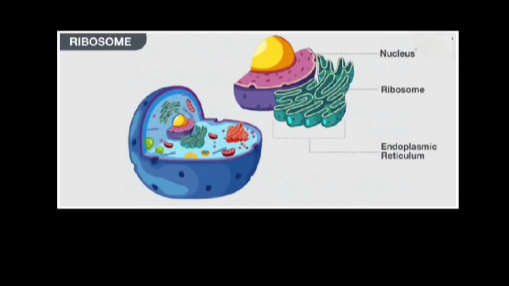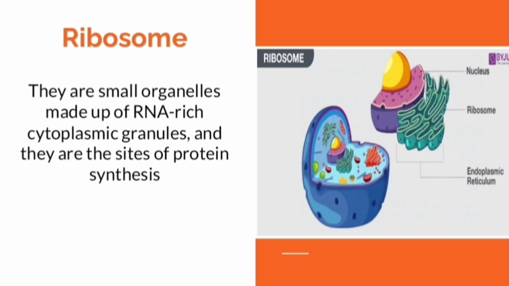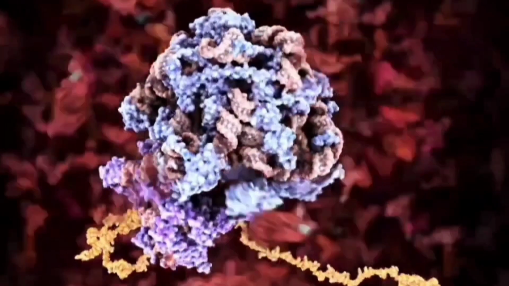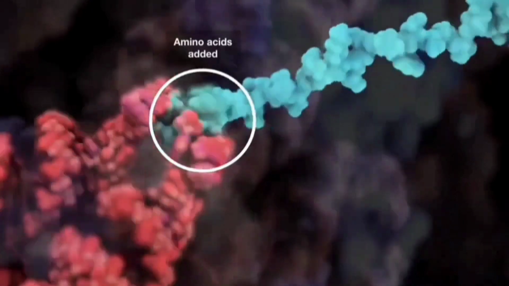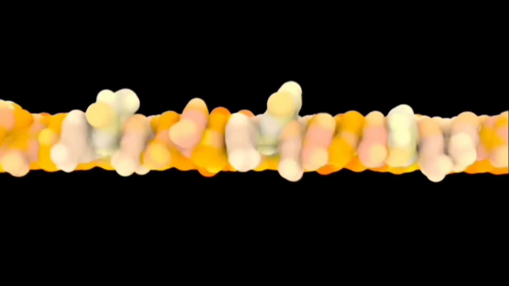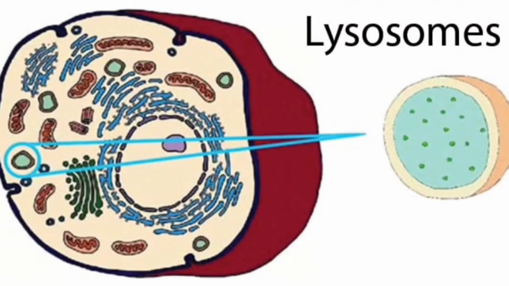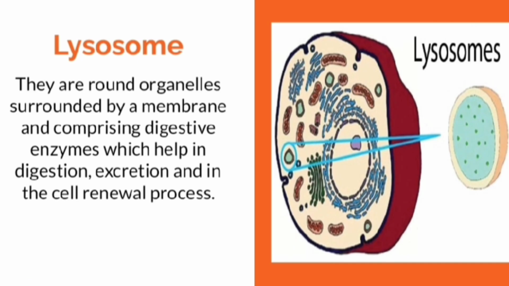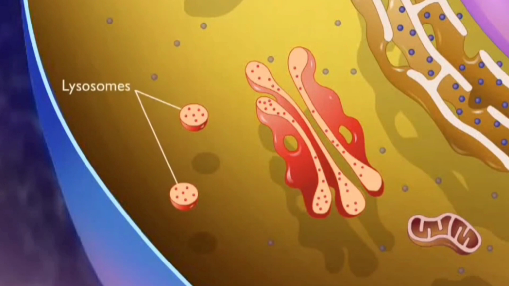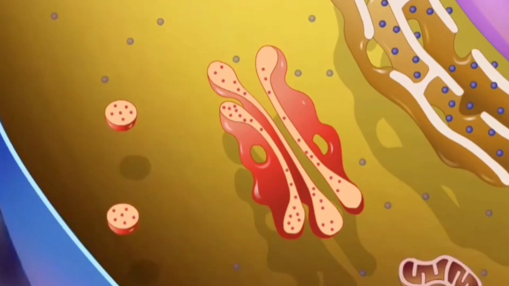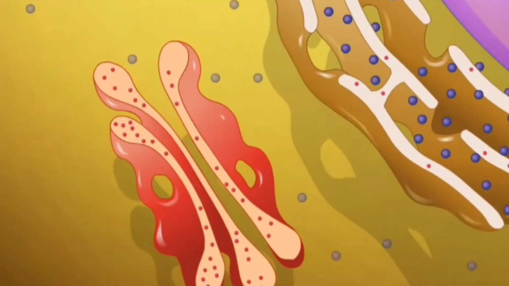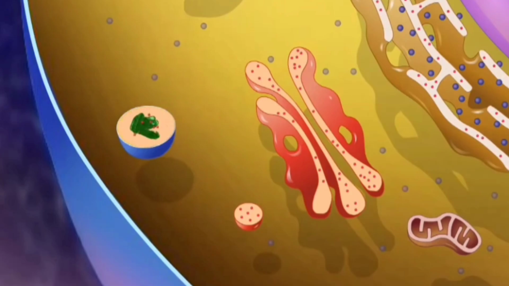Ribosome. They are small organelles made up of RNA-rich cytoplasmic granules and they are the site of protein synthesis. Lysosomes. They are round organelles surrounded by a cell membrane and comprising digestive enzymes which help in digestion, excretion, and in the cell renewal process.